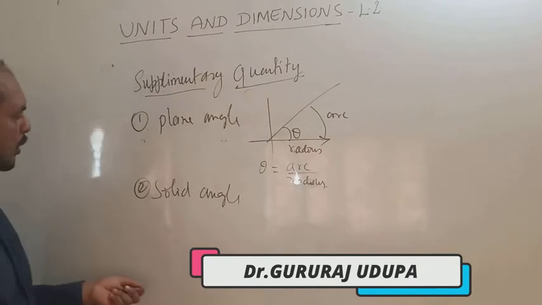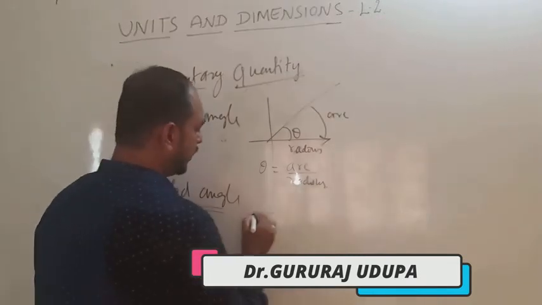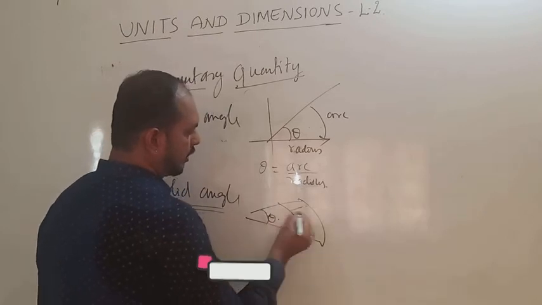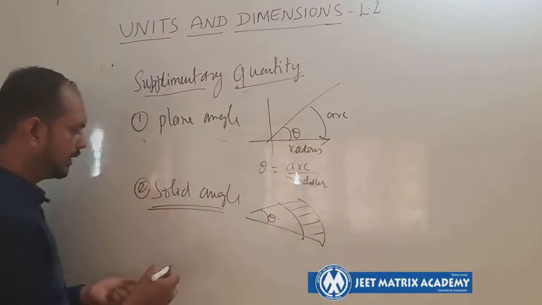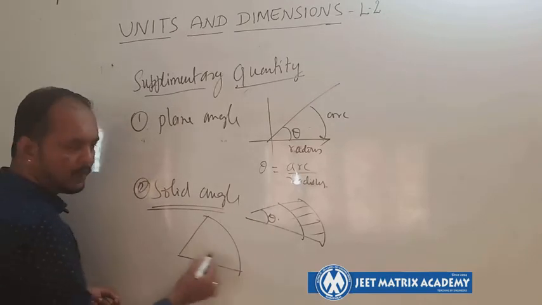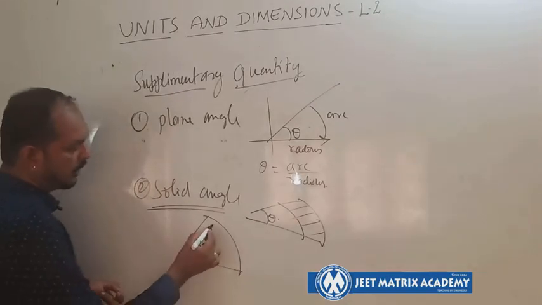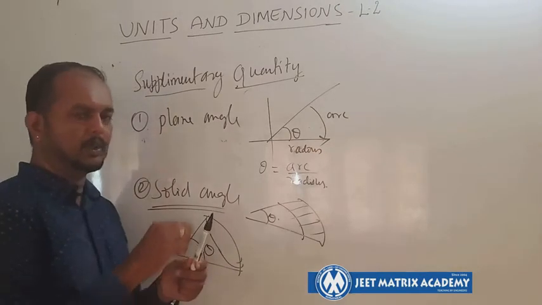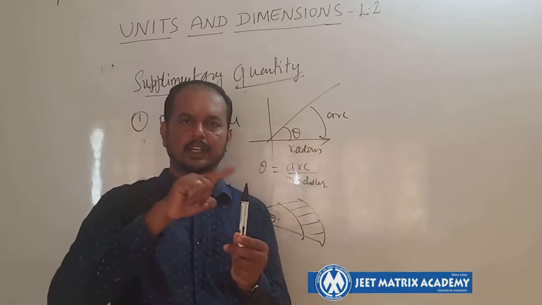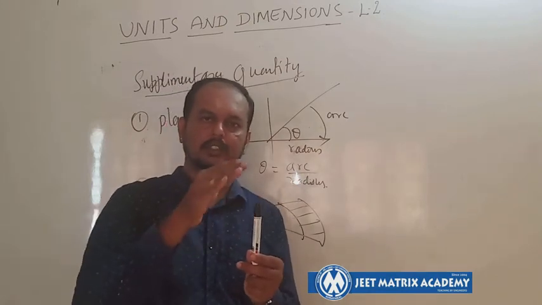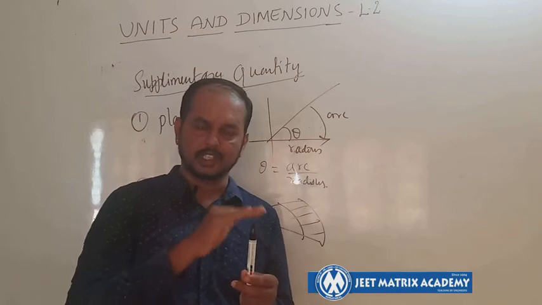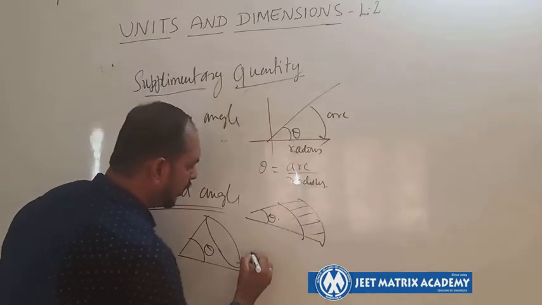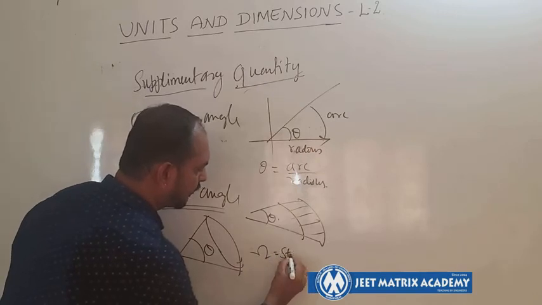Am I right? The solid angle is given in such a way that, for example, if you consider a cone, if you cut a cone, then you will get a solid angle. If the cone is like this in 3 dimensions, the angle between this surface on one side and the z direction is known as the solid angle.